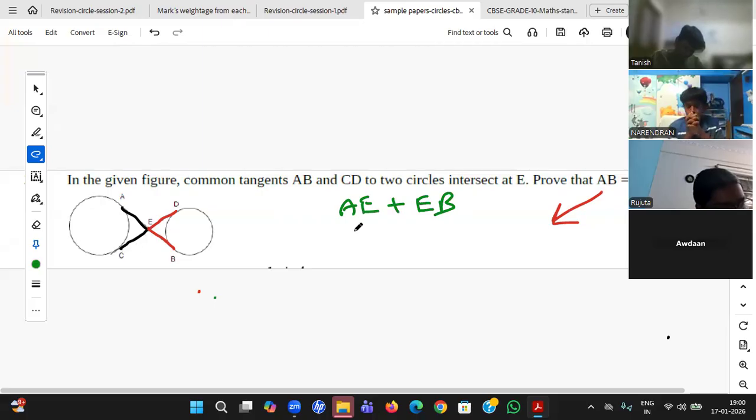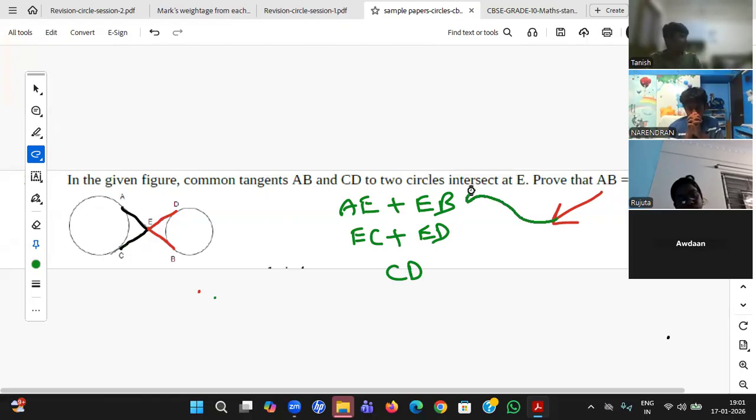Just now we have proved. And EB equal to ED. Just now we have proved. So again, Tanushri, you can see EC plus ED. What is it, beta? CD. That's all. CD. So I have started with AB and I got CD. Yes, Maya, right answer. Avdan, are you following, student Avdan? Yes. Very good, Avdan.